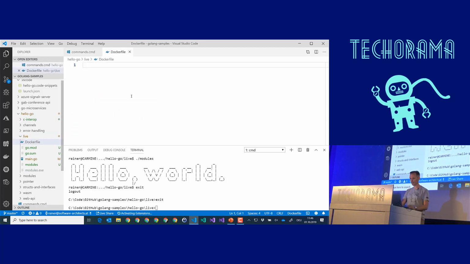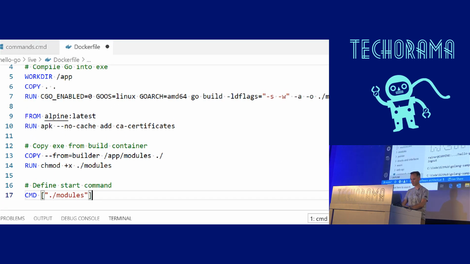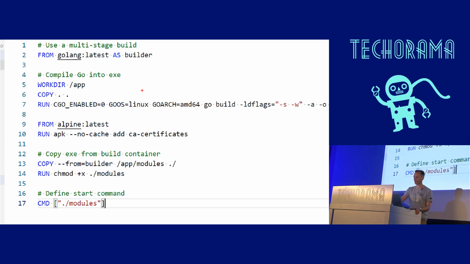Here it is. And I have created a snippet for that. You see this Docker file is built. Nice, good. This Docker file is built on the Docker image Golang, which contains all the necessary things in order to compile Go languages. And here I'm just calling Go build inside a Docker file. And then I'm running it on top of an Alpine Linux. I'm just copying the file that I create inside the Docker file onto a plain Alpine Linux. Nothing installed there. And at the end, I'm running my application, which should print hello world.